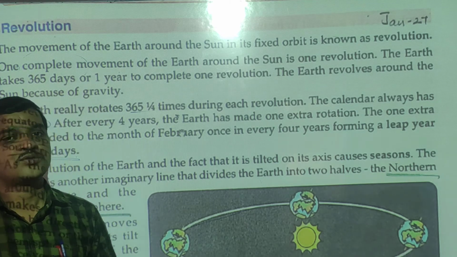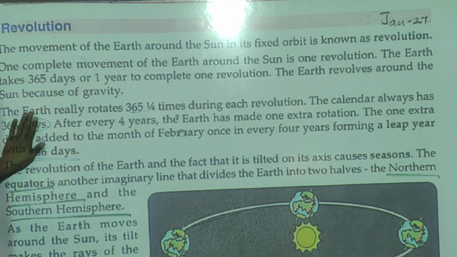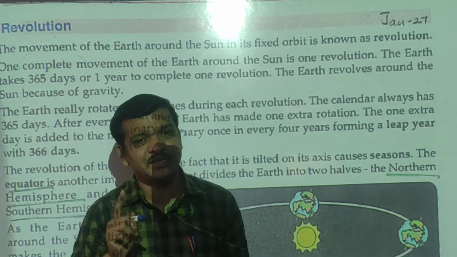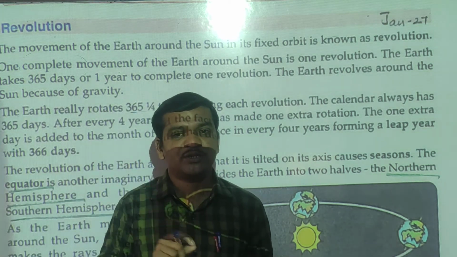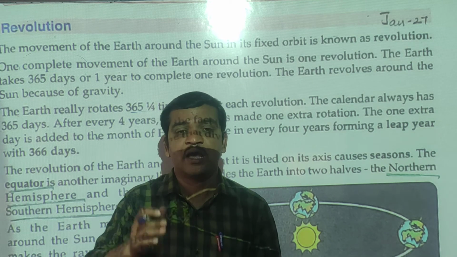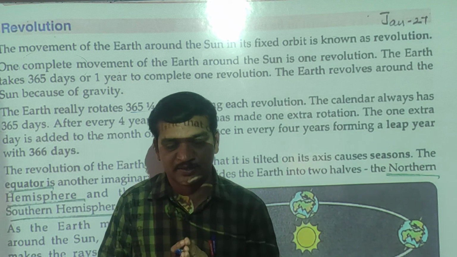Okay students, I hope you understood both the concepts of rotation and revolution of the Earth. Just keep one thing in mind, students: rotation of the Earth causes day and night, and revolution of the Earth causes the change in season.